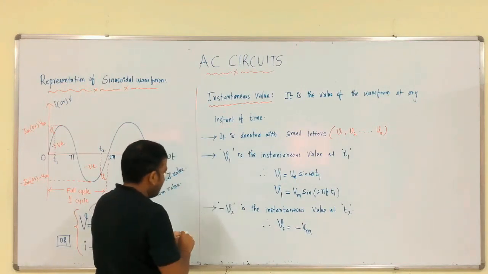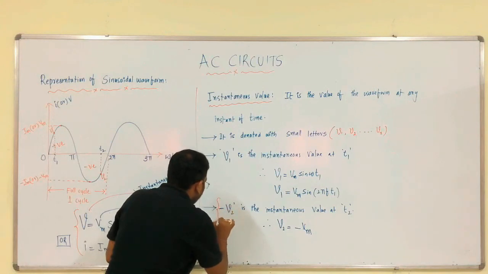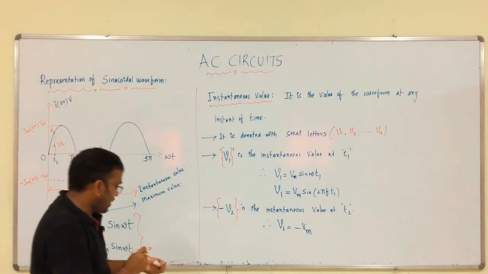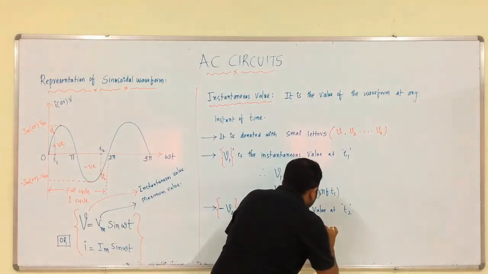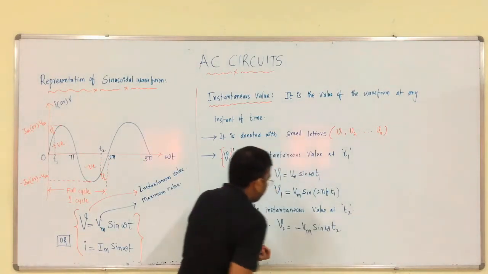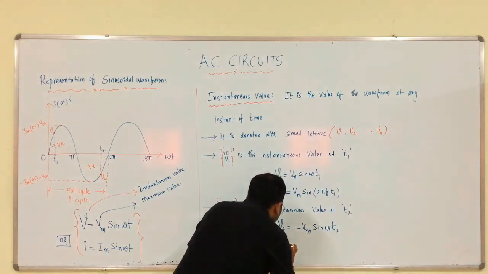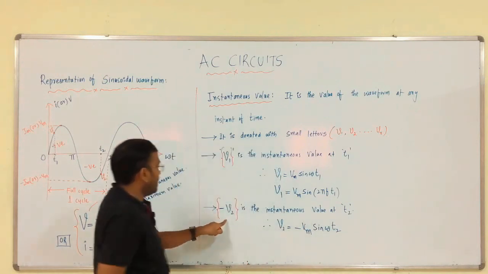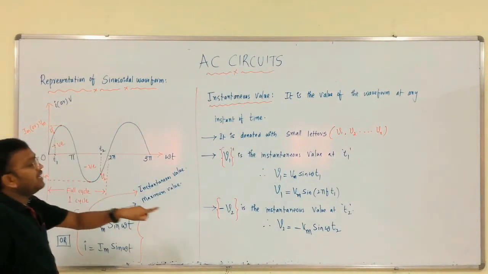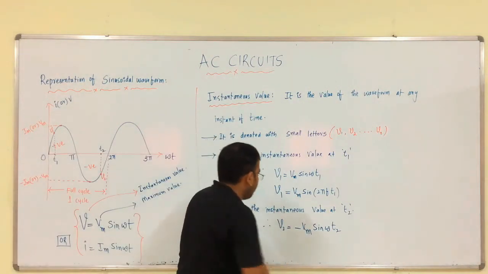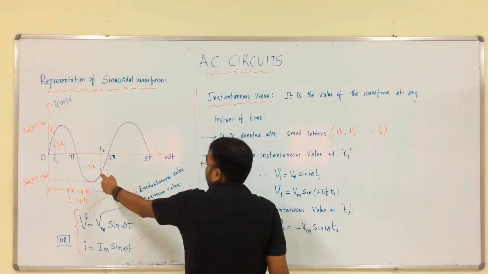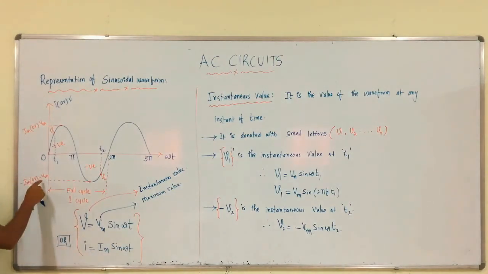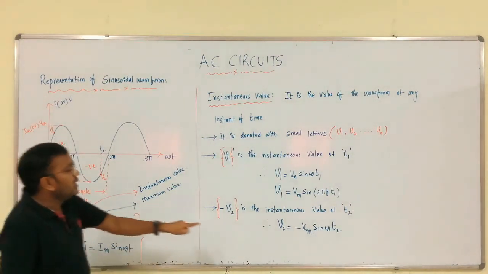This is appropriate. You can write minus V2, this is V1, okay. Sin omega t2, that is, you will get minus V2, right. That is why V2 is negative. Minus V2 is the instantaneous value at t2. Why is it minus? See, during this negative half cycle, the maximum value is what? Minus Vm, if we consider the voltage waveform, minus Vm into sin omega t2.